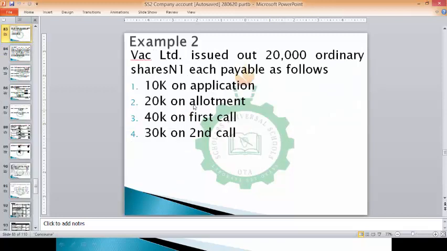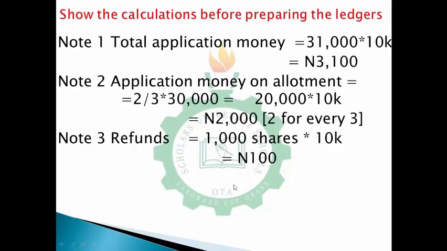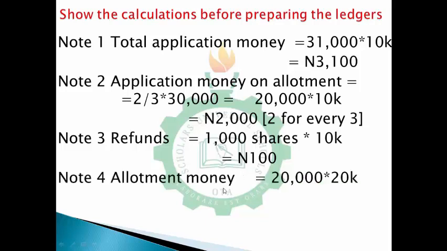Now how much is the allotment money I'm receiving? For the allotment, it's going to be 20 kobo on allotment. So allotment is 20 kobo times 20,000 shares, because I can only give what I have. I can't give what I do not have. There's a Latin principle in business law, nemo dat quod non habet, that you can't give what you don't have. So I can only allot what I have, which is 20,000 shares. So the allotment money is 20,000 times 0.20, which will give me 4,000 naira. So that is my allotment money.